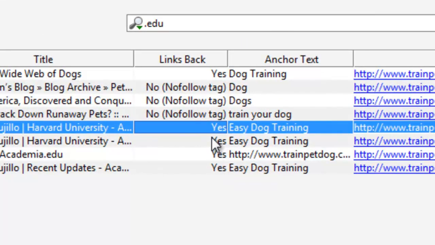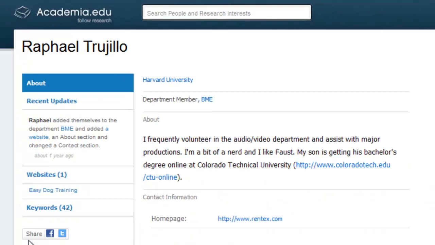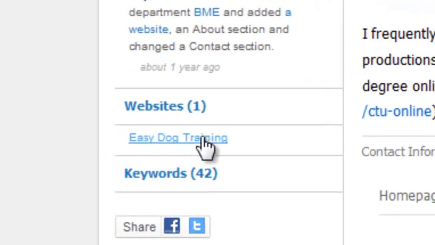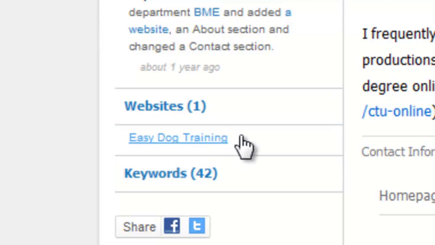So there's another couple. So let's just have a look at this one and see where they got their backlink on here. I don't know, it's a Harvard University website, I think. And it looks like it is a profile page from what I can tell. Where is, oh, there's their link there, website, Easy Dog Training. See there, if I highlight it. Somehow they've managed to get some web space on this domain, and there is their link right